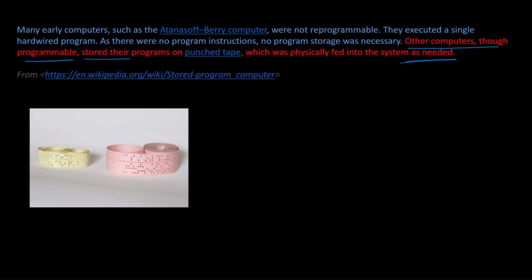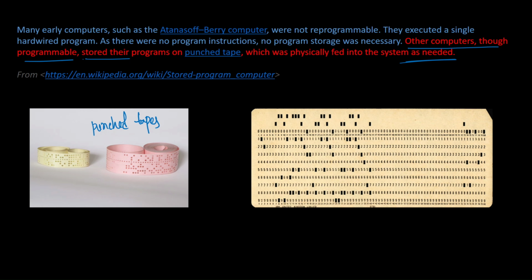This is punch tape. These are called punched tapes. This is a punch card. These two are different, but punch tape is created from punch cards.